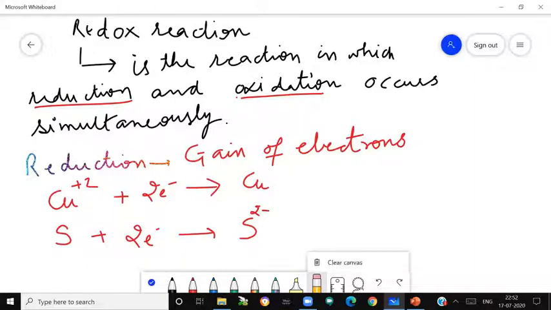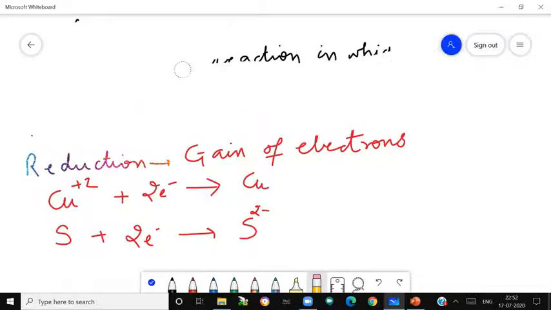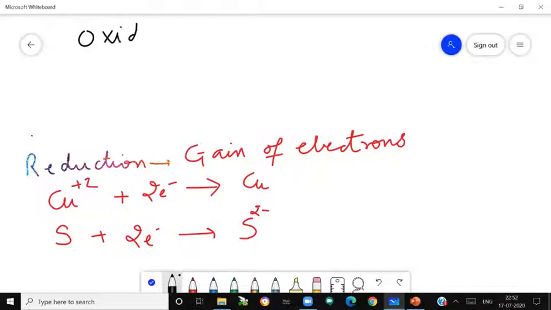Now let me explain the oxidation. It's the opposite of reduction. What will be the opposite of reduction? Reduction is gain of electrons. Oxidation is loss of electrons.